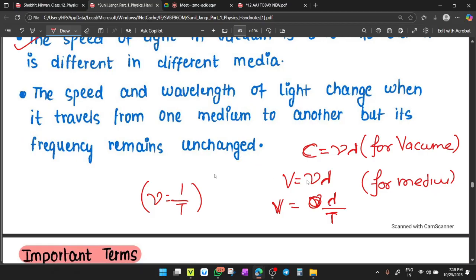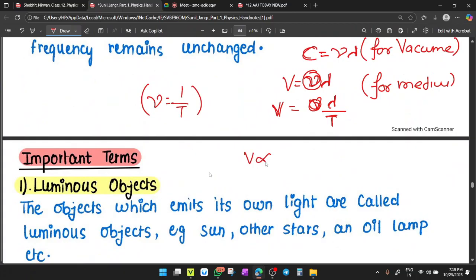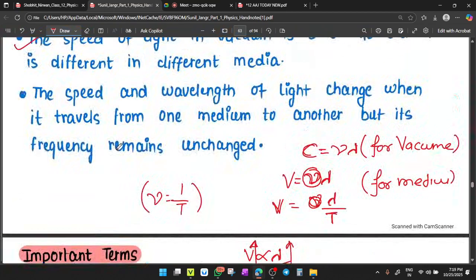Yes. So frequency of a light wave always remains constant. Remember this, frequency always remains constant. This means V and lambda are variable. If lambda increases, then velocity also increases. Clear? On increasing lambda, velocity of the light also increases. So V is proportional to lambda.